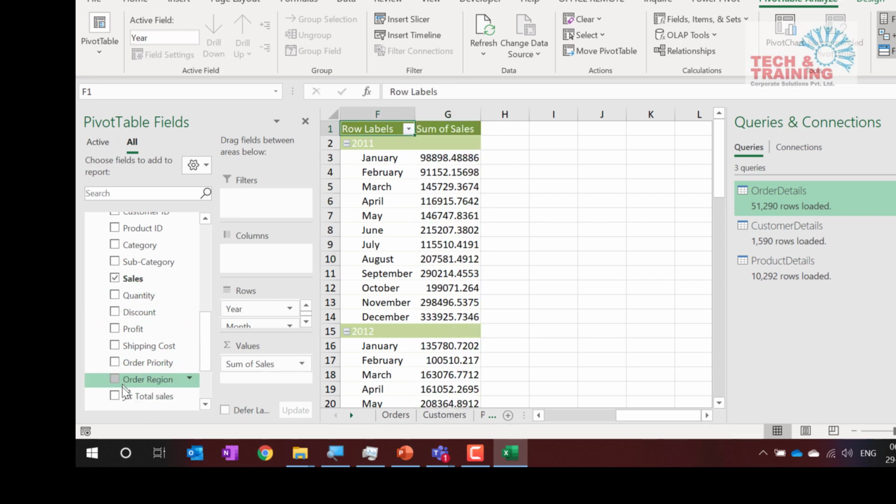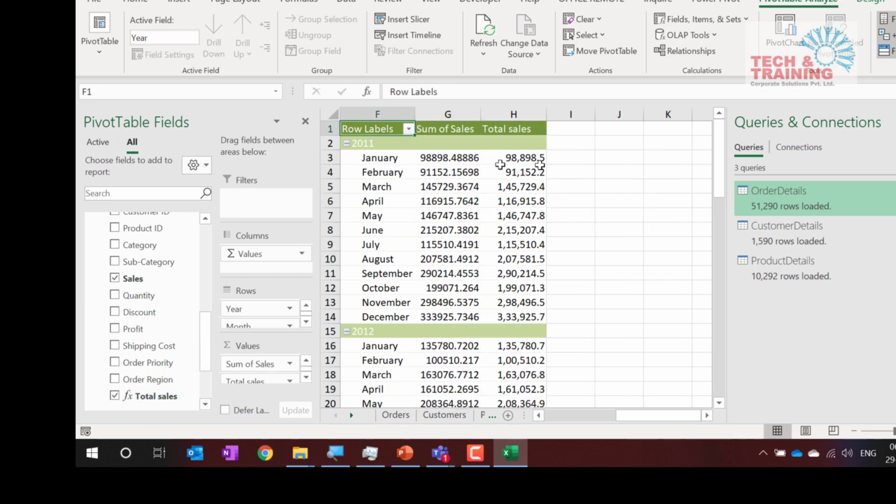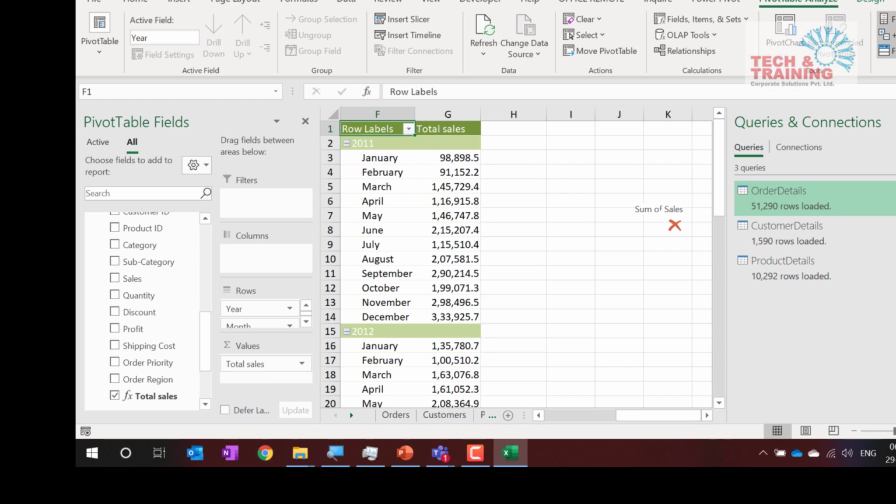Why am I adding total sales? See, the figures are exactly the same, but this is more structured with one decimal value and commas and all those things. So it is readable. So let me remove that. That is one reason I would love to have total sales, but that is not the only reason. I can format the sales also with respect to number formatting, which I didn't do. But anyways, now let me tell you why this total sales is important.